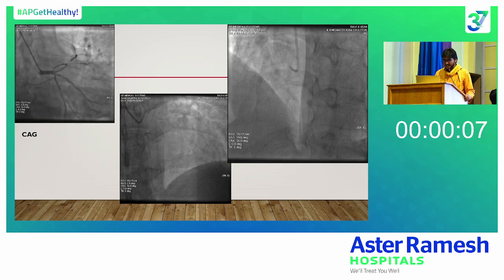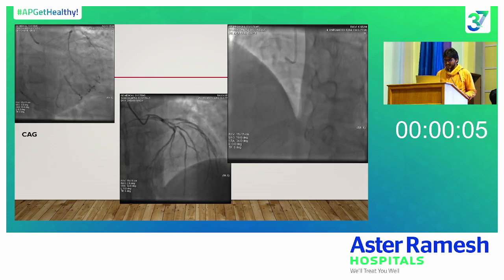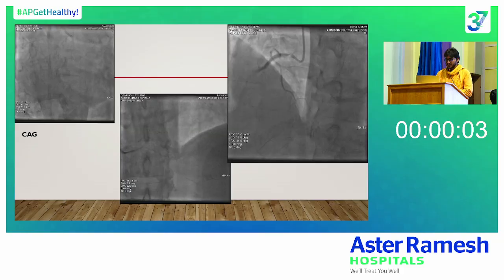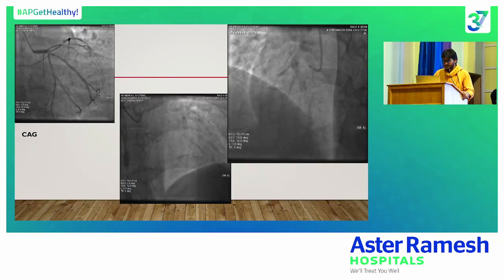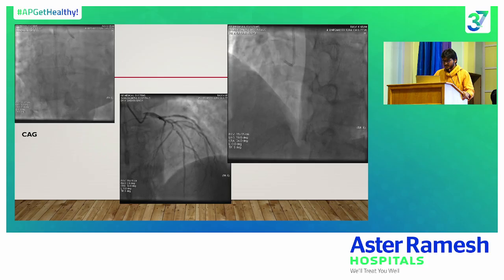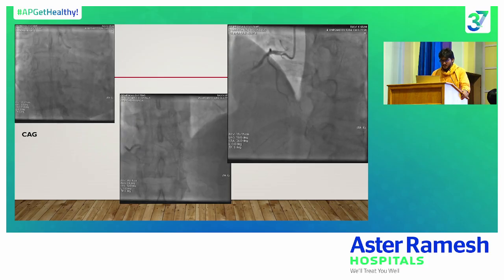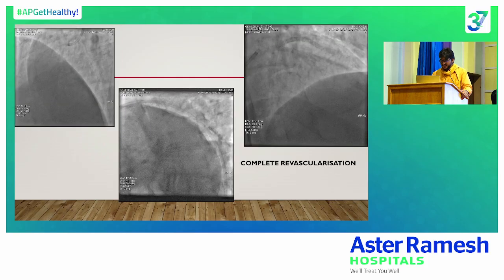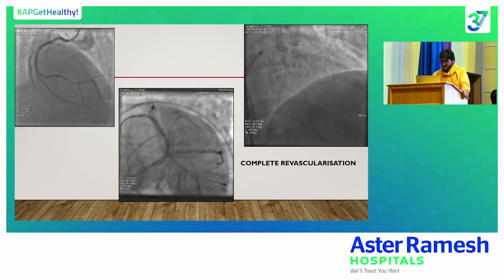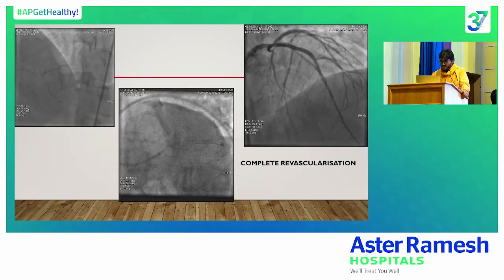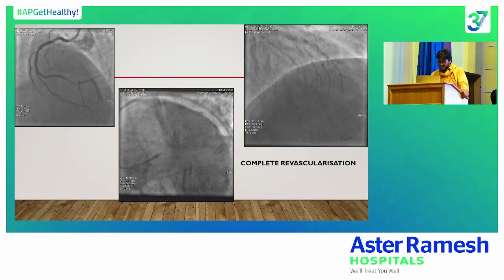So we took him up to the lab and did an angiogram. These are the angiogram findings, which showed extensive TVD. Ramus and LAD show critical stenosis. Mid-RCA showed acute on chronic total occlusion with retrograde filling from the collateral system. So we took him up for PTCA and did complete revascularization: RCA, LAD was completely revascularized, and Ramus also we revascularized.